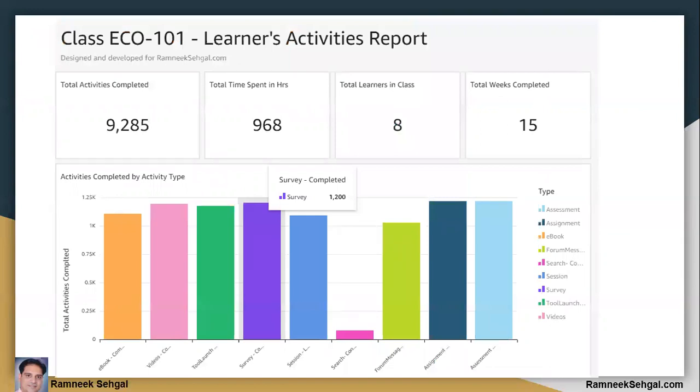As a bare minimum, this is an example of building a learning analytics dashboard. Here we can see, in this course, there are around 8 learners in a class. The class has completed around 15 weeks of learning. And for each learning, we can understand this class has completed around 1,000 plus books. They have completed around 1,200 surveys and so on. So this is where we define what we want to capture, and now we are seeing all the data captured in one place in the form of a report.